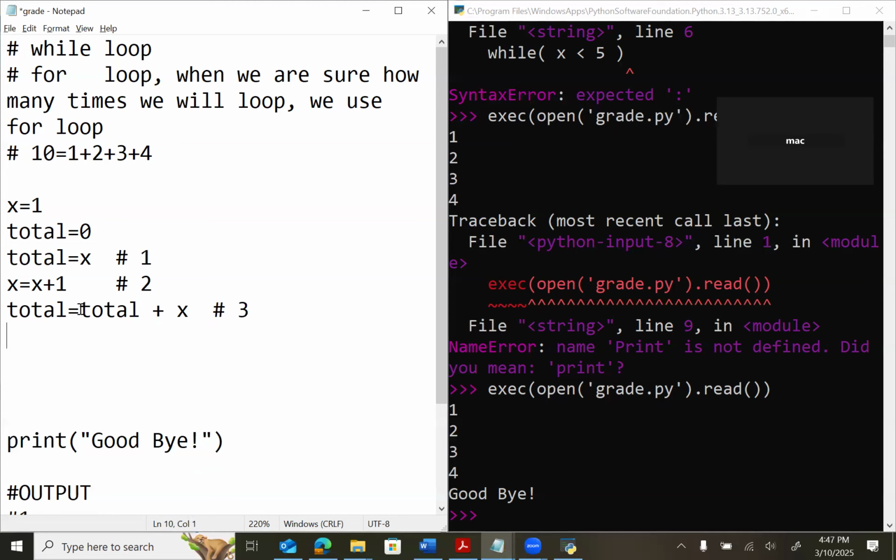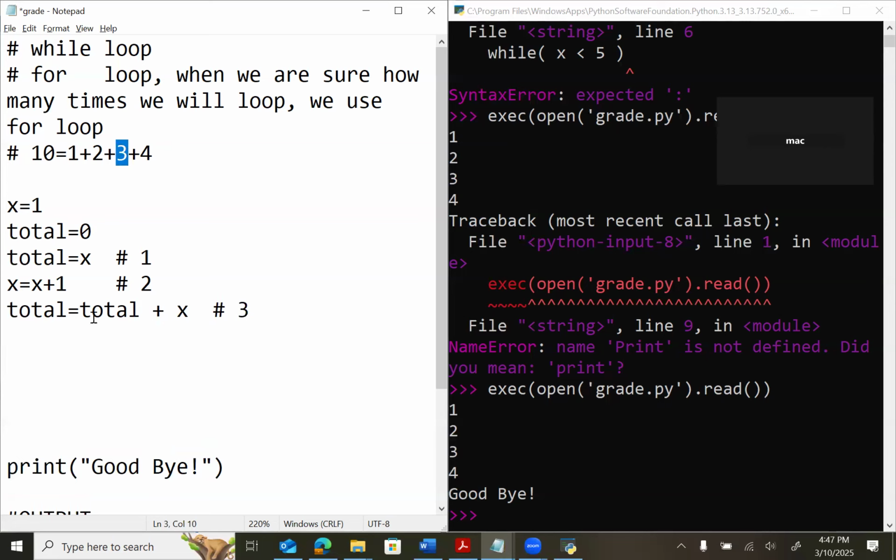Okay. Now I want to have a value 3. How can I get this 3 value? We will set x equal x plus 1. Okay. Now this will give me the value of x is 3.